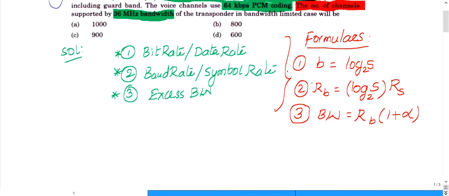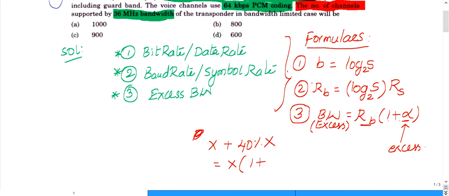Bandwidth, it is the excess bandwidth. Actually, it's not simply the bandwidth. Excess bandwidth is the actual bandwidth RB multiplied with 1 plus alpha. Alpha indicates the excess value. Suppose x is increased by 40%: you get x plus 40% of x. If you take x common, you are left with 1 plus 0.4. So in the same format, RB is like x, 1 is the same, and 0.4 is the percentage of excess value. That is what you need to understand.